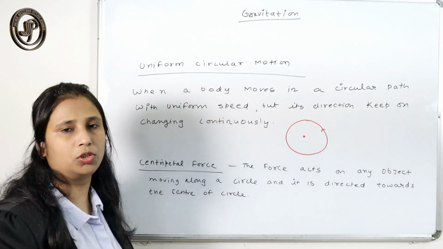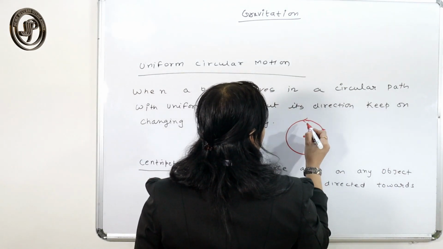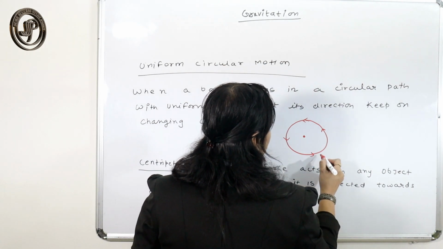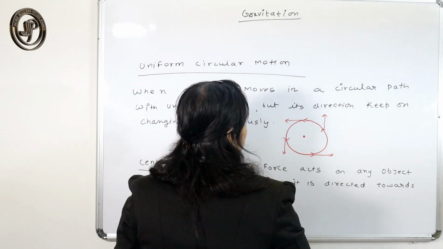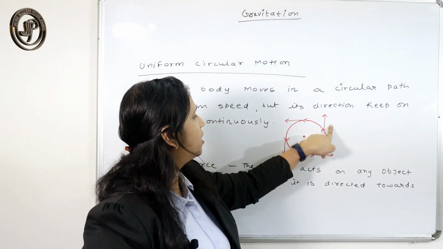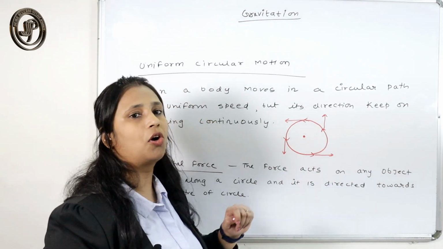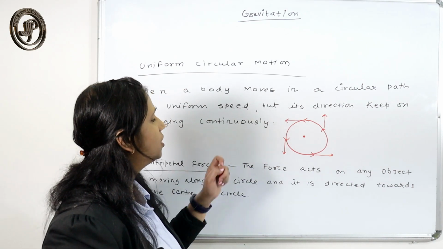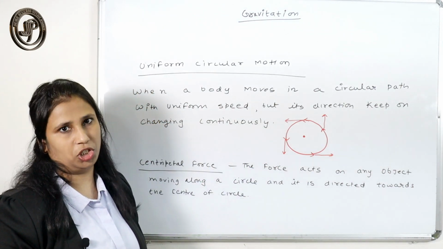Here the speed is not changing, but you observe that at every position the direction of the body keeps on changing. Here the direction is downward, here upward, here eastward, here westward. So at every point the direction keeps on changing.